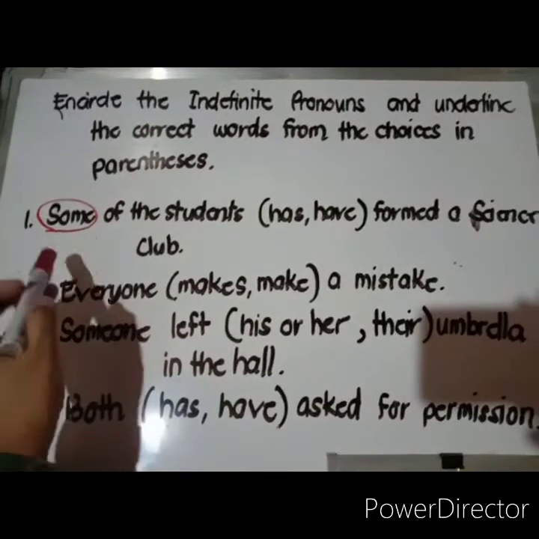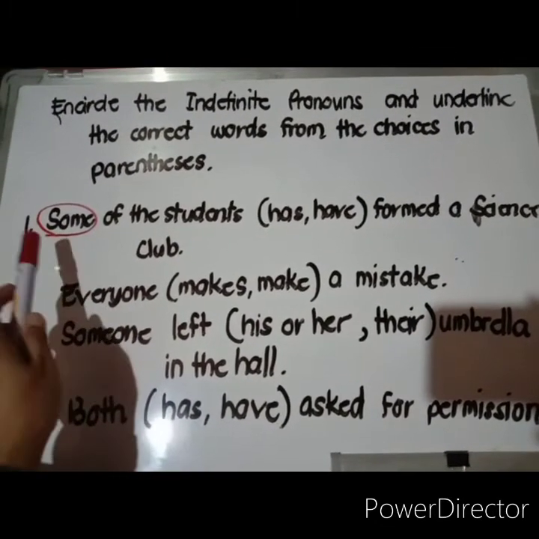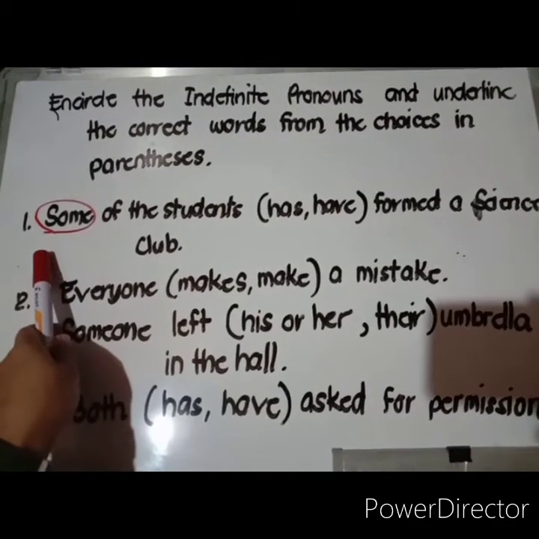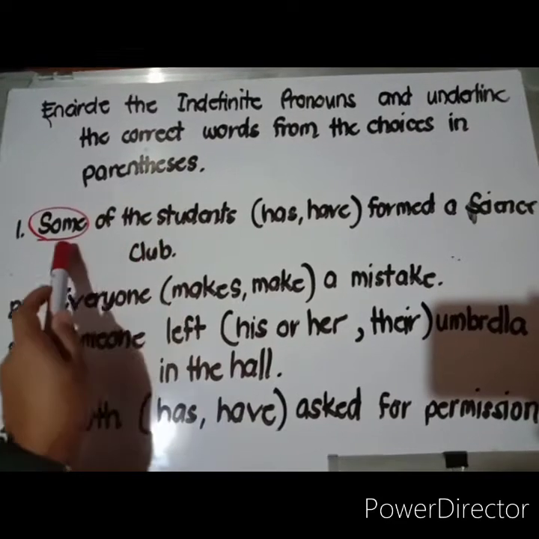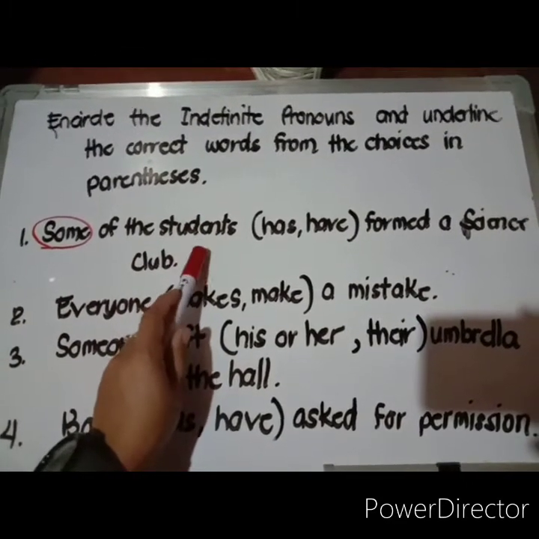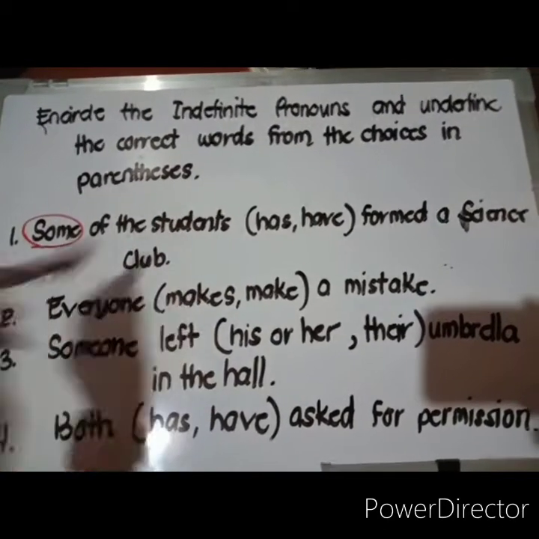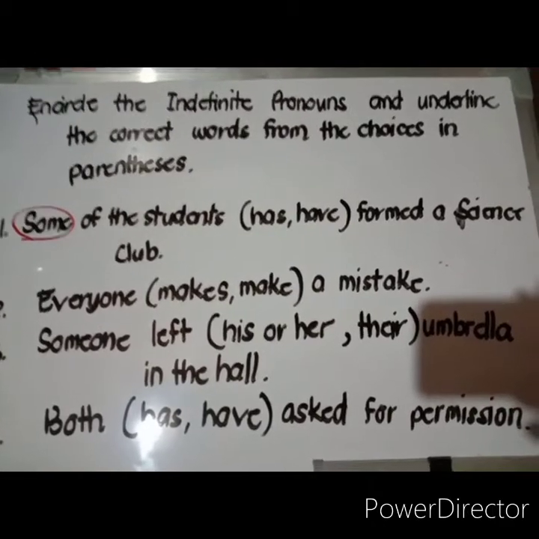Again, if you are to say some, that can be used as singular or plural depending on the phrase that follows it. So we have here some of the students. This is now our basis here, students. Students is plural.